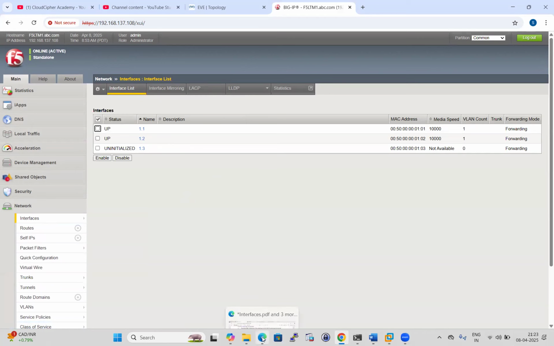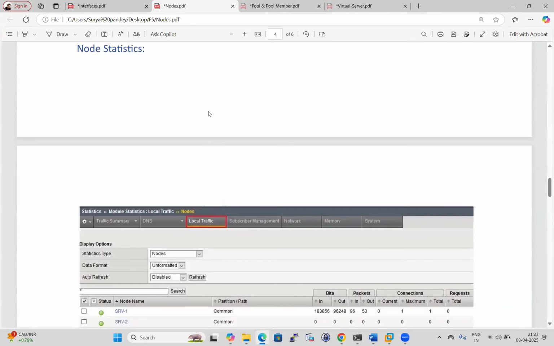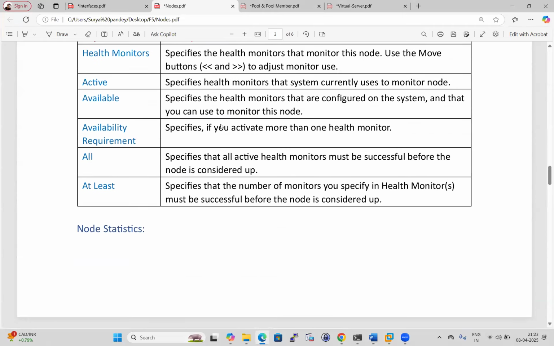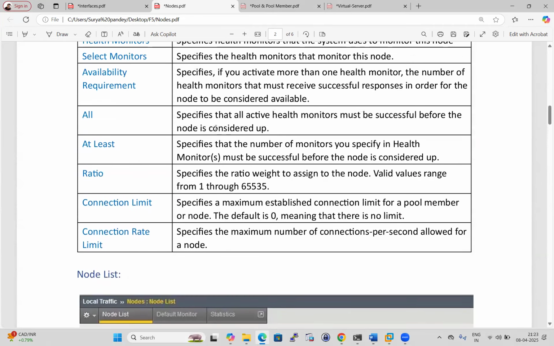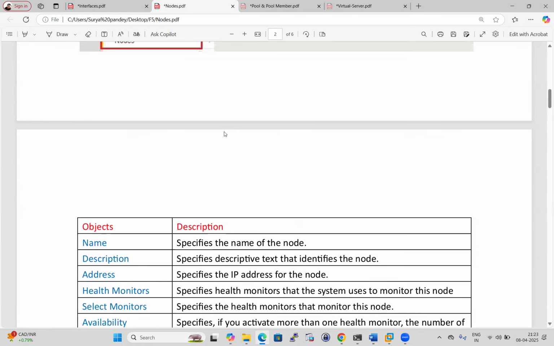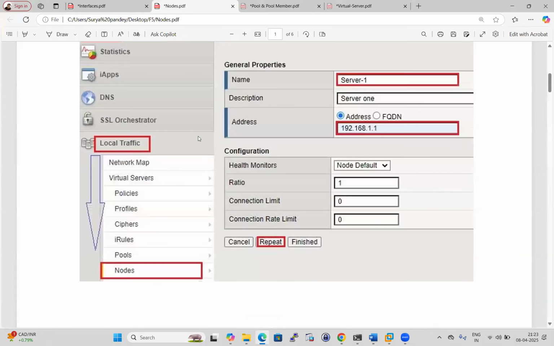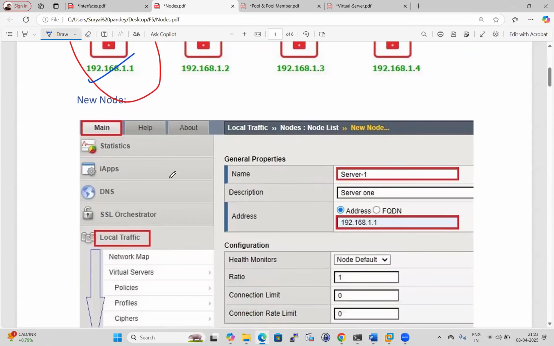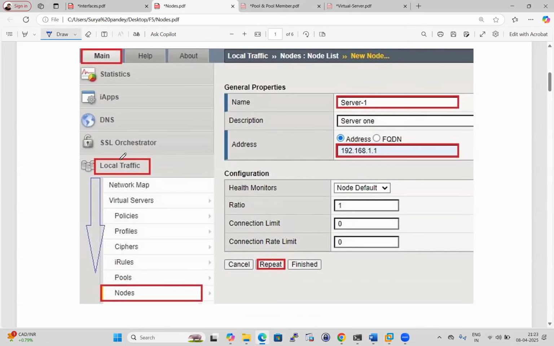Now come to the node, guys. I have already given a little bit of an idea about nodes in our second or third session. Node is F5 terminology. A node is the physical server, the actual server where our application is hosted. The server's unique IP address is called a node, guys. How can we configure it? We need to go to Local Traffic, then Nodes, and we can configure it. A node can be configured via IP address or FQDN.